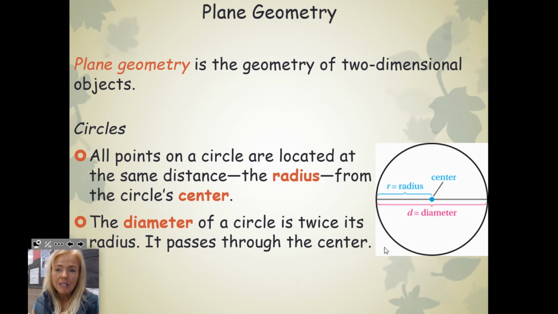So plane geometry is the geometry of two-dimensional objects, so in a plane. And one of the things that we look at a lot, in fact, a lot of people say that a majority of our shapes are centered around a circle. All points on a circle are located the same distance, which is the radius, from the circle's center. So here's the center, and if we go out one radius length, then that's going to be our radius. And the diameter is twice the radius. It must pass through the center, and it would be twice that radius.